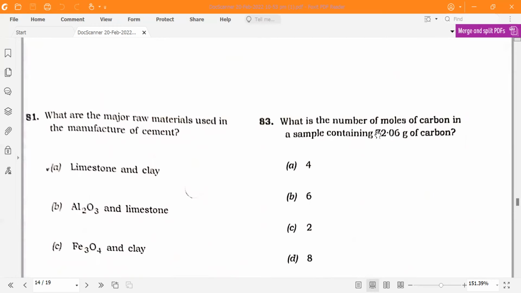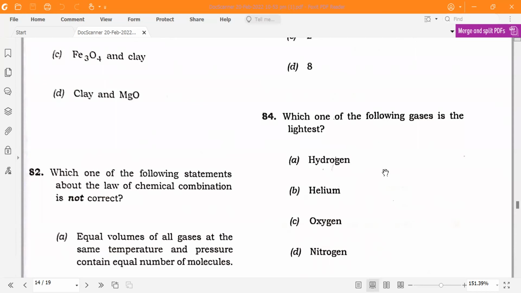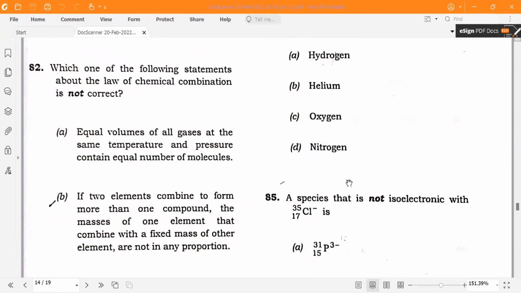So the number of moles of carbon in the sample that contains 72 will be 6. Lightest gas will be the hydrogen. Helium is also there, but the lightest among gases is hydrogen. Second lightest is the helium.